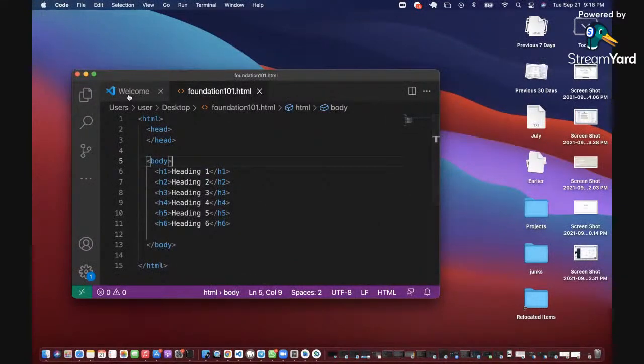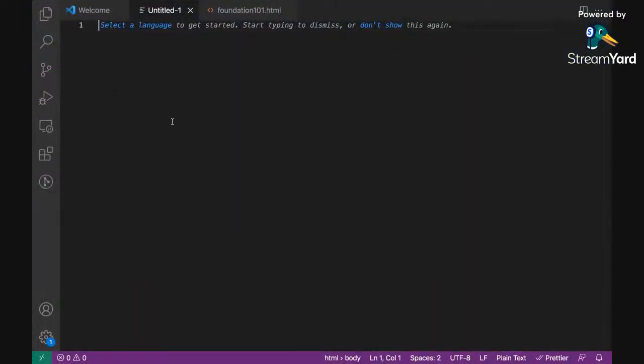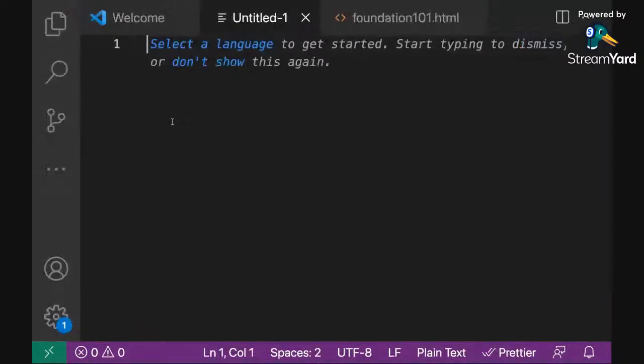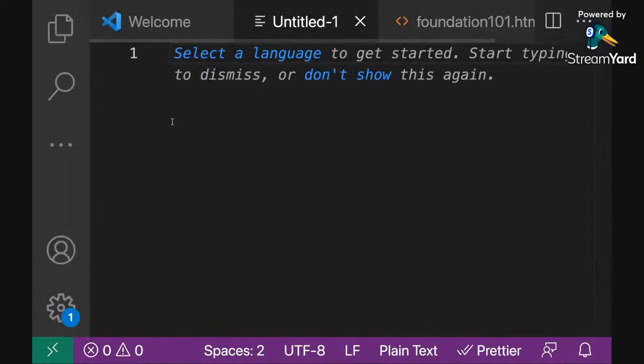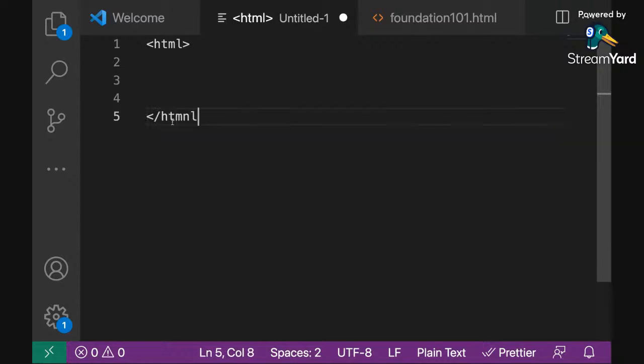So I'm going to create a new file. And in my new file, let me make it full screen so that you can see, and I will amplify my page. So I'm going to start with a new file, and inside that new file is my HTML structure. So I'm going to design my HTML structure quickly. Right? So I have my HTML structure. I have my head. Right? I have my body.